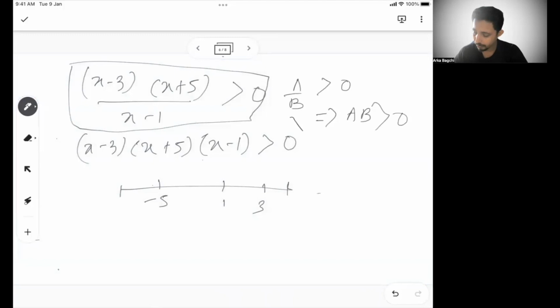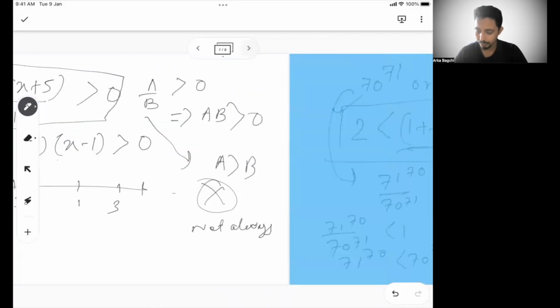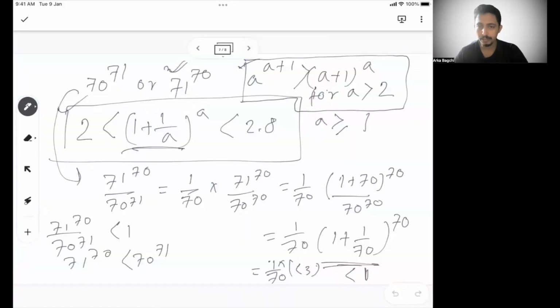But don't write from here that a greater than b is always true. It is not always true. So this is an important learning. Then from here we understood how these two formulas typically work.